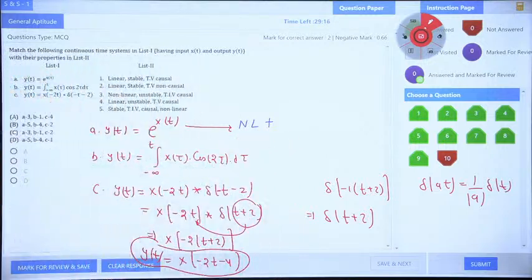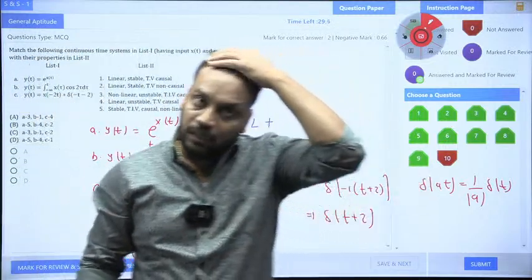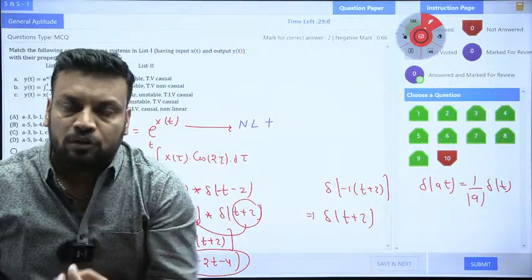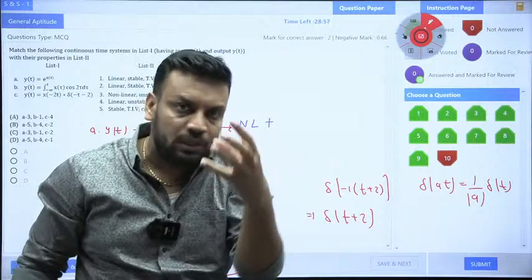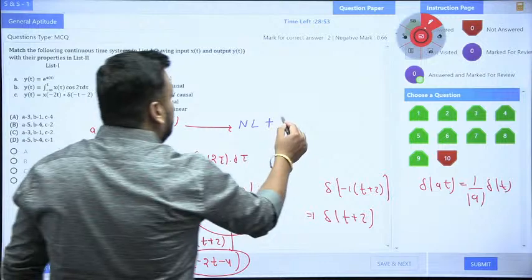Yes, sir. Now the next thing asked is whether it is stable or not. It is non-linear first of all, yes. But is it stable or not? How to check the stability? BIBO concept. It means bounded input, bounded output. So you need to replace x(t) with a bounded input. If I replace x(t) with u(t), which is bounded, then e to the power u(t) is again bounded. So it means 100% it is a stable system.